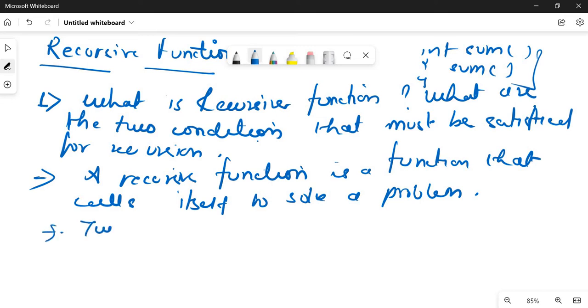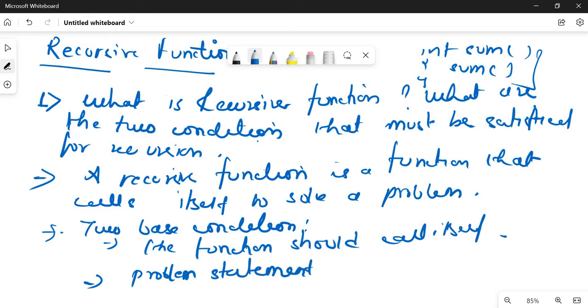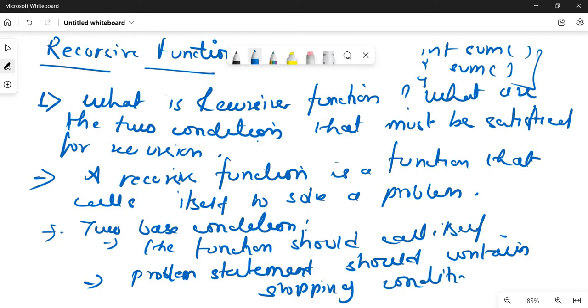Next part is the two conditions. One is that the function should call itself, and the second condition is that the problem statement should contain a stopping condition. There should be a stopping condition, a base condition, where the program terminates.